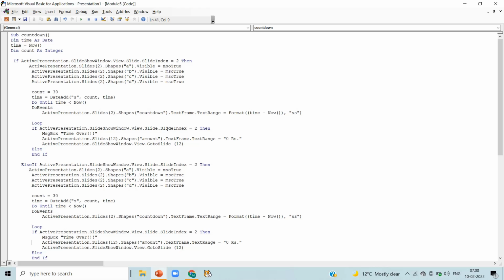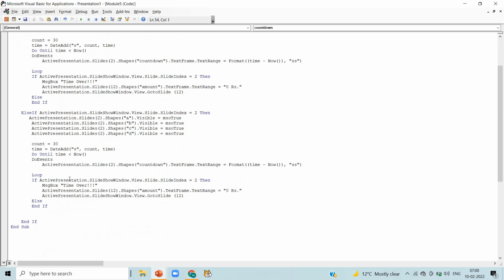And now we are talking about slide number 3. Simply delete 2 and write 3 in every line which we have pasted. We are going to do these changes for every slide. It is very simple here.